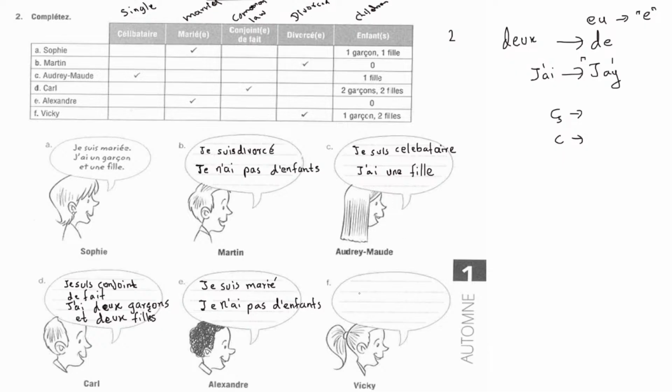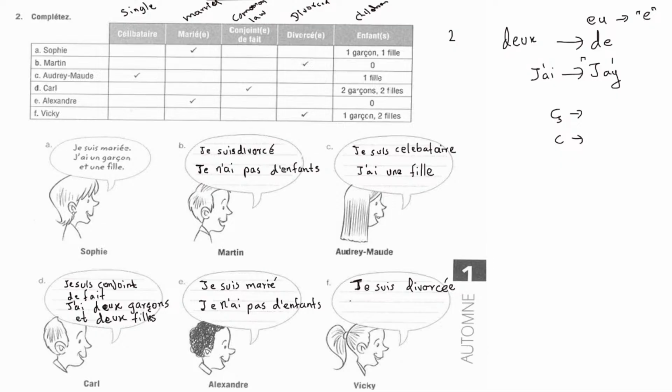And if you look at Vicky, Vicky is a divorcee. And when we say it's divorcée, we write it as je suis divorcée. We will have a double e. Je suis divorcée. And she has one son and two daughters.